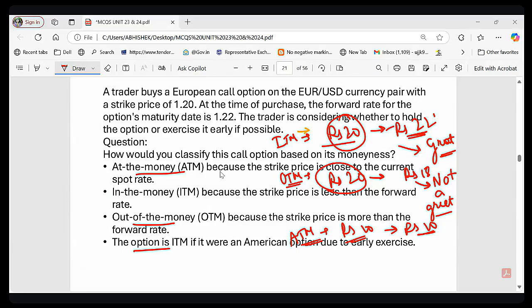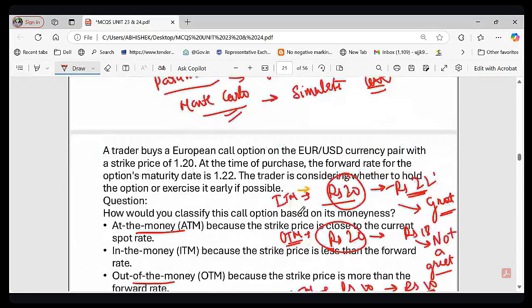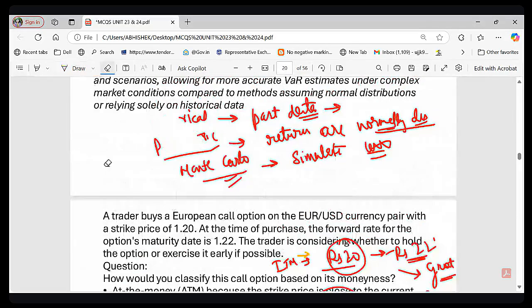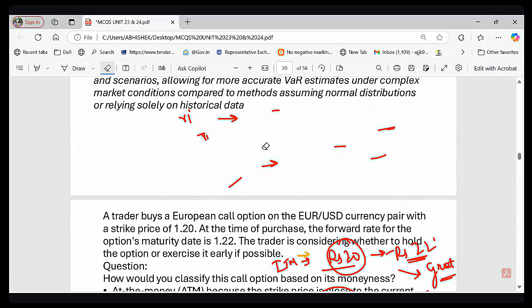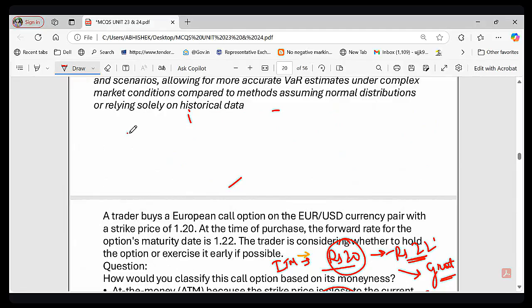So let me ask you a question first. Before that, just wait a minute, let me erase this. So what is the benefit of ITM? In ITM, you buy an item at a lower price while the actual price is higher. That is called ITM. So what is the benefit of ITM? Let me give you the options. Option A: